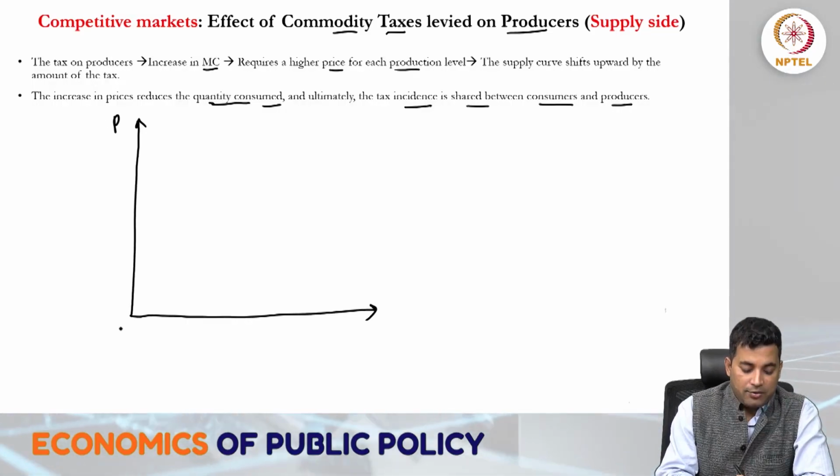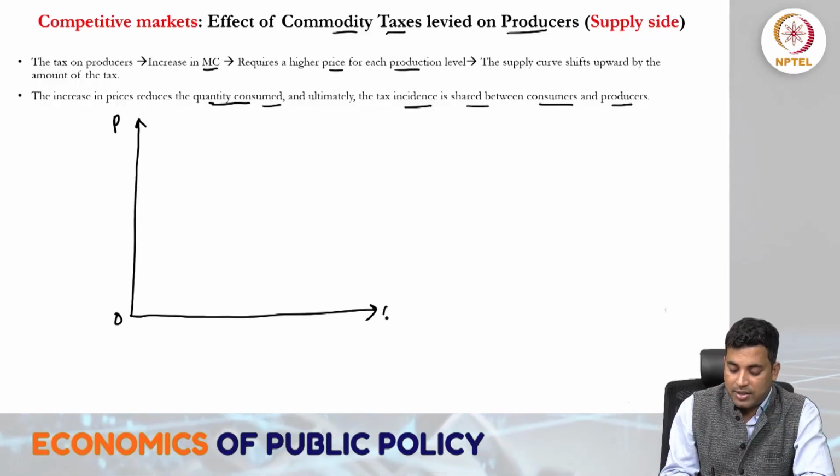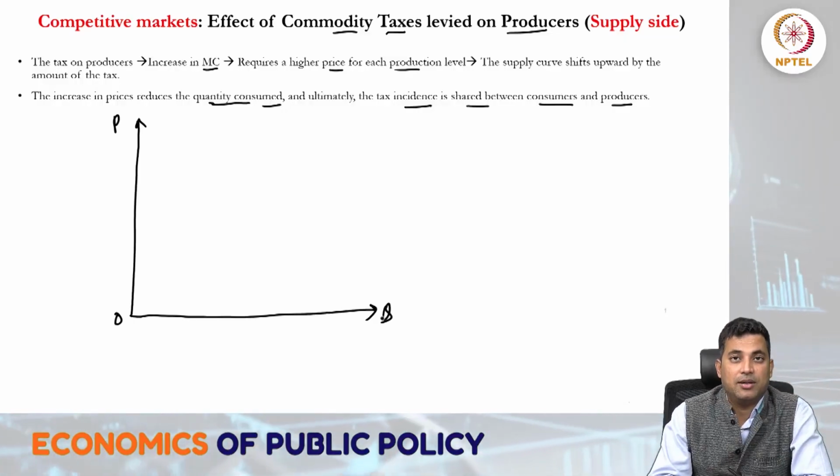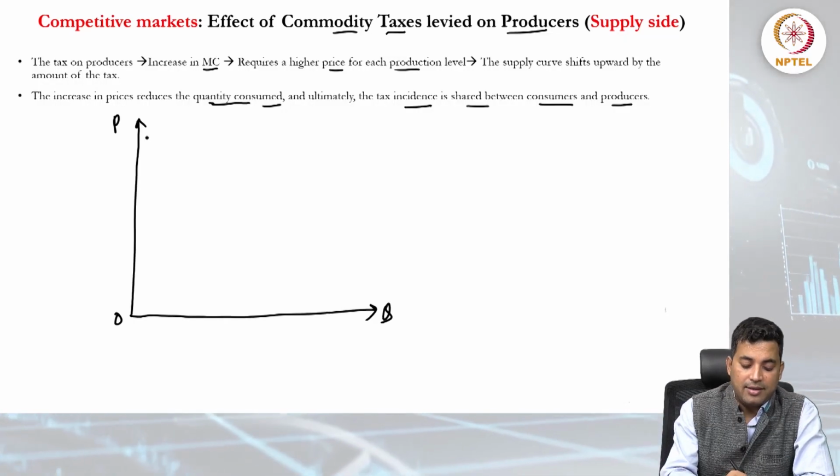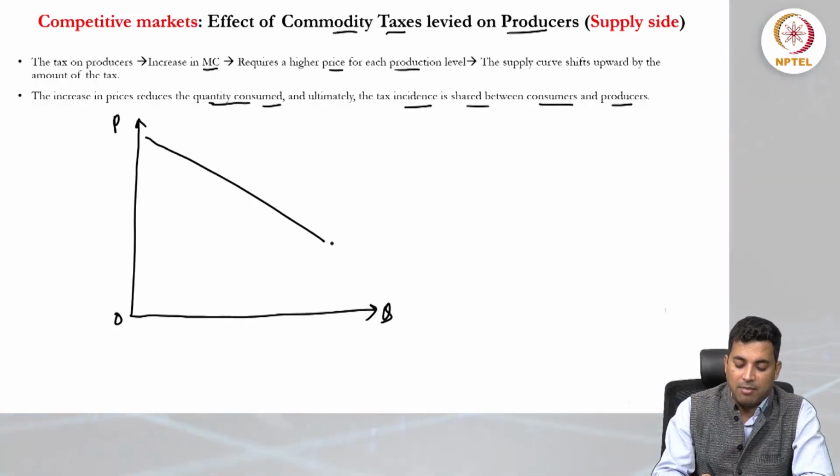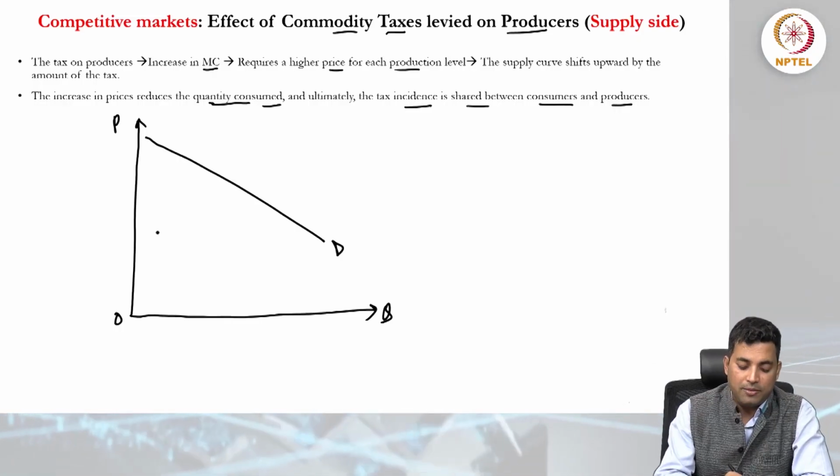Price is measured along the vertical axis and quantity demanded along the horizontal axis, and say this is the demand function, downward sloping.